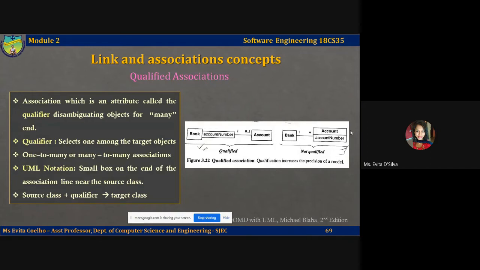Let's take a look at this association that is not qualified. This UML shows you two classes. The first class is called the bank, the second class is called account, and it has one attribute called account number. Since we are connecting two classes, this connection is called an association. The association is of the type one-to-many: one on the bank end of the association, many on the account end of the association.